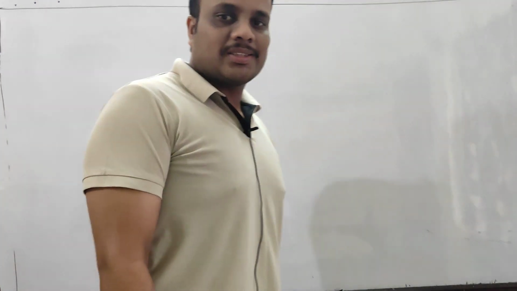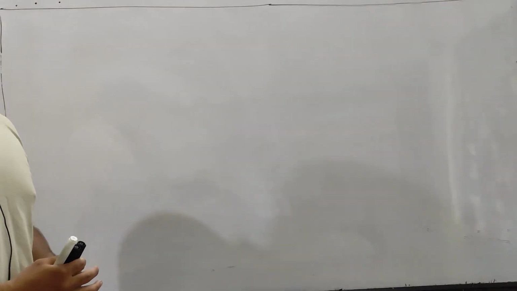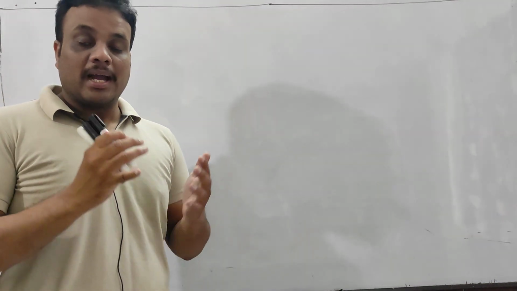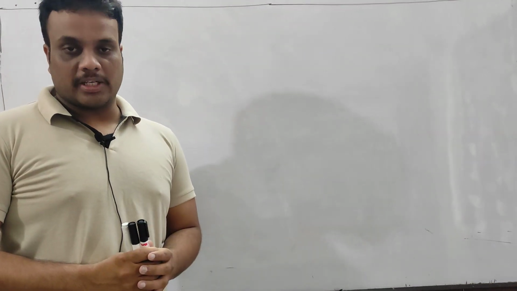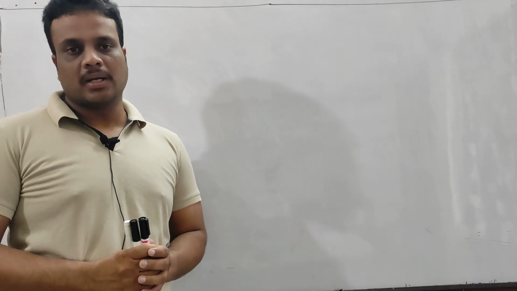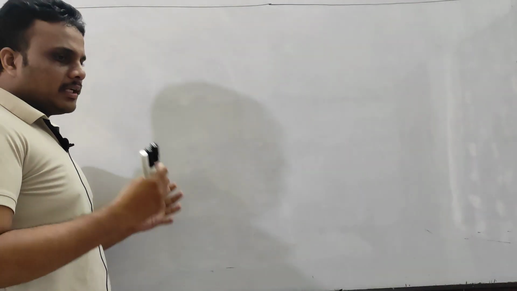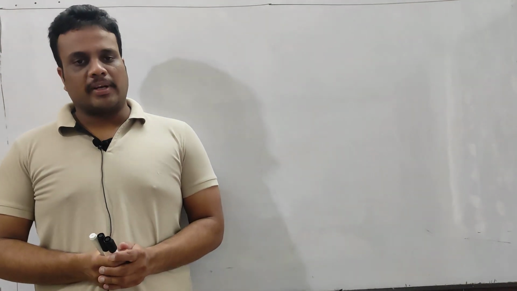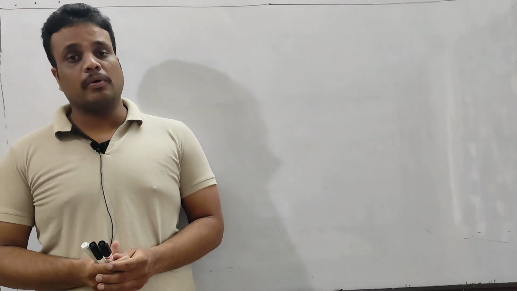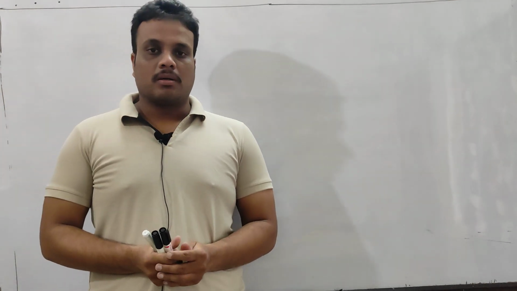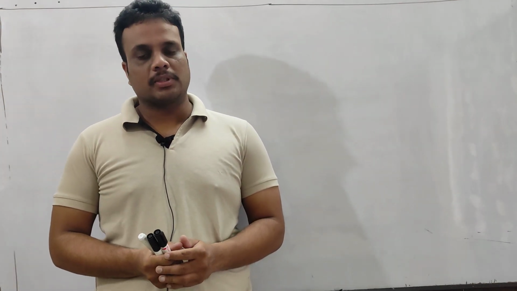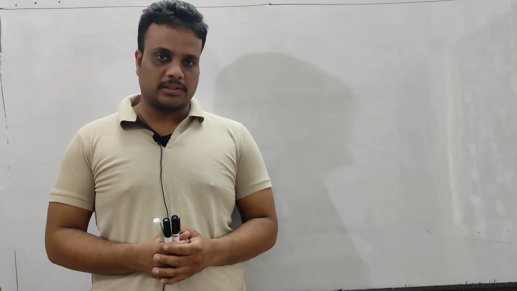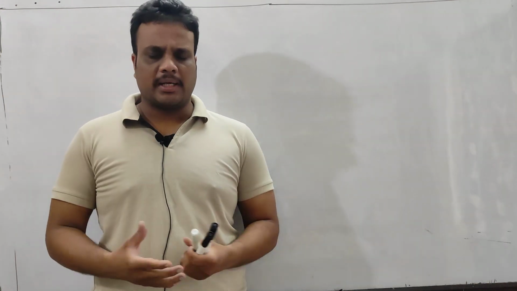Hello, my dear students. Today we are going to discuss electronic configurations, especially exceptional electronic configurations in the periodic table. Many times this particular question comes in various competitive examinations, like the electronic configuration of gadolinium, an F block element, or D block elements.